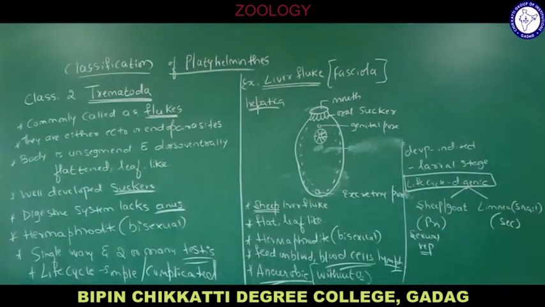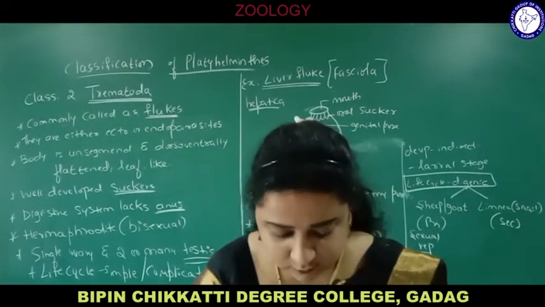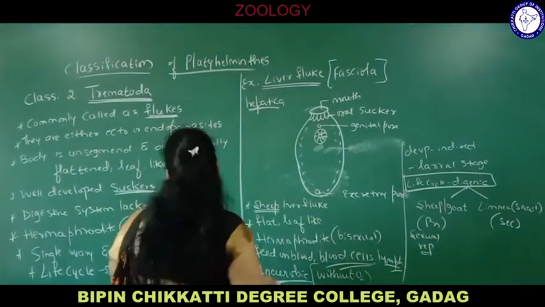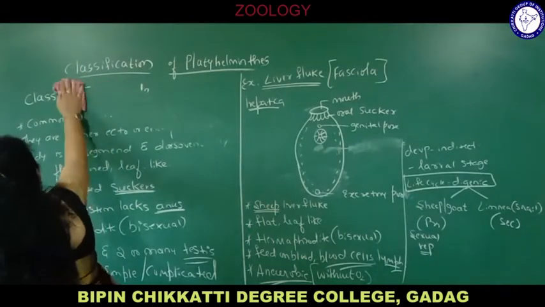So the first class is Turbellaria, example Planaria. The second class is class Trematoda, example Fasciola hepatica or liver fluke. Now we will go to the third class, that is Cestoda. Class 3, that is Cestoda.